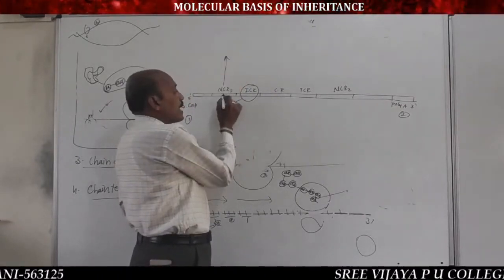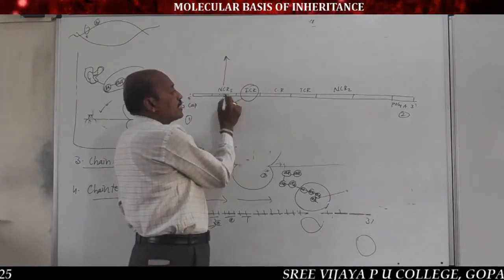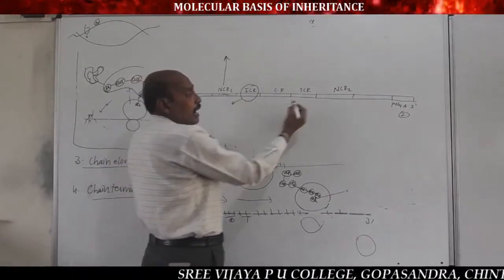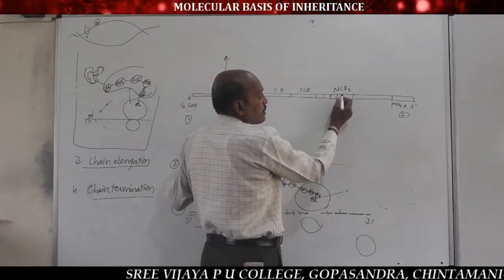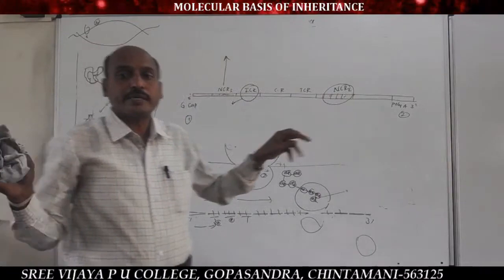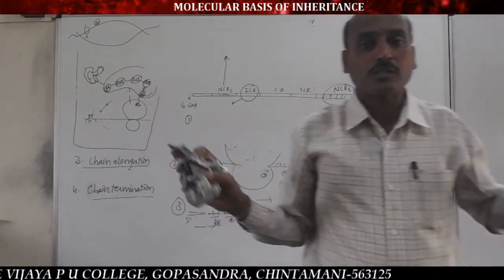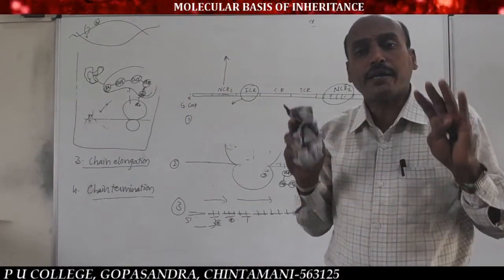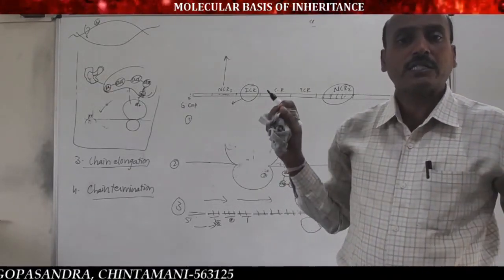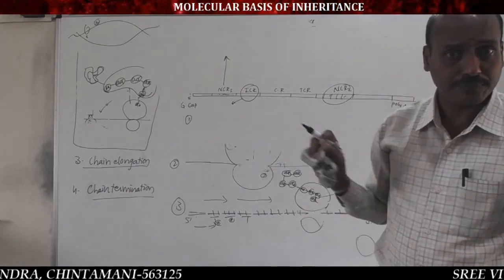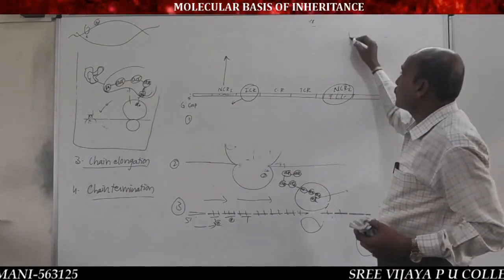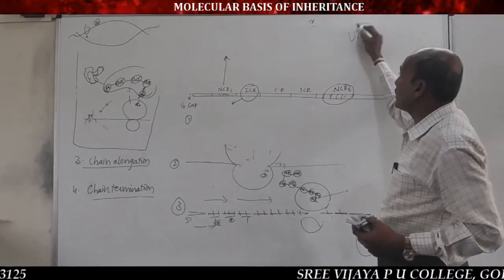The nitrogen bases present in the non-coding region, previous to the initiator coding region or after the terminator coding region, never participate in translation, that is the formation of the polypeptide chain. Such regions are called UTR, untranslated regions.